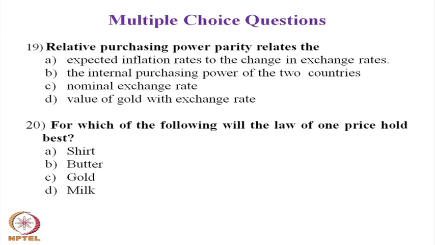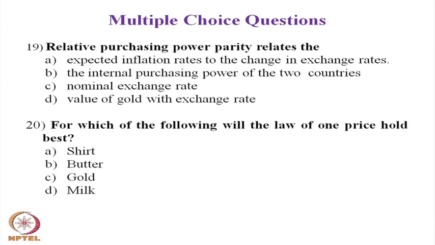Question number 20. Question number 20 for you is, for which of the following will the law of one price hold best?